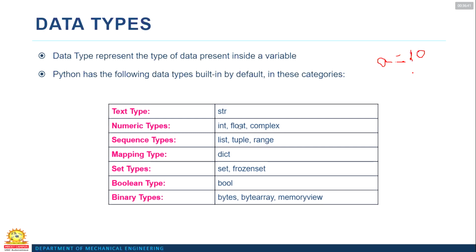A is a variable and 10 is a value, which will be stored in your variable. For that value, we must know which type of data type it is.